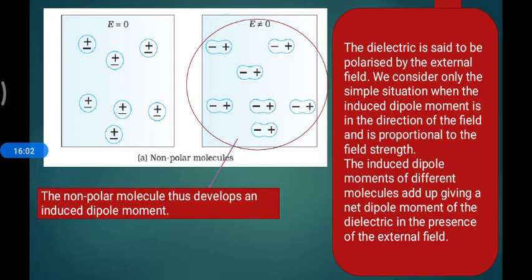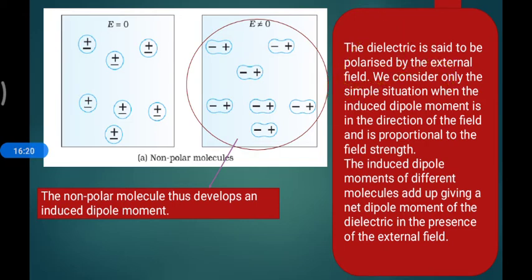I am taking the non-polar category material first and applying the electric field on it. Once I apply the electric field, they are polarized. What is called polarized? Polarized means separation of charge in a particular direction. So here we have our stage.